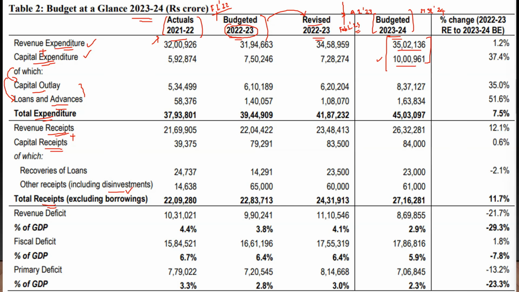So if you add these two, that is the revenue expenditure and the capital expenditure, you'll come up to a figure which is around 45 lakh crore. This is what you call the size of the budget. The overall expenditure of the union budget, of the Indian government's union budget, is 45 lakh crore. Now, the 10 may be obtained by adding these two components, the 8.37 and 1.63.